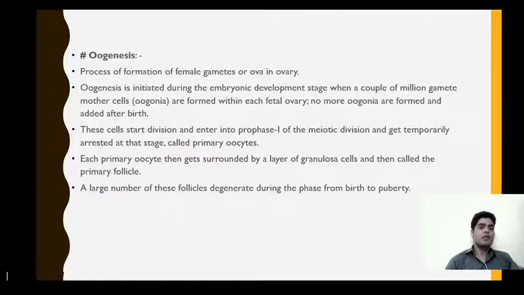So the oogonia are formed within each fetal ovary, and no more oogonia are formed and added after birth. So that means the number of oogonia is already fixed inside the fetal ovary during its embryonic development.